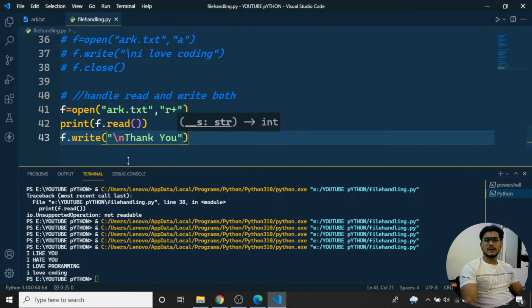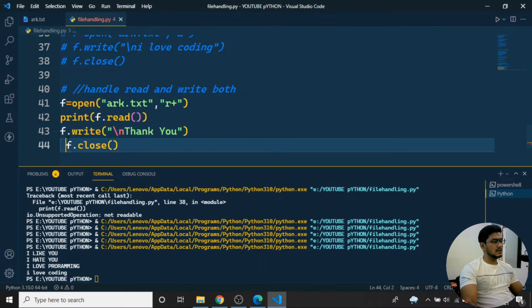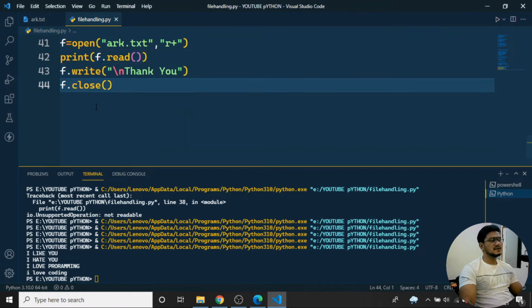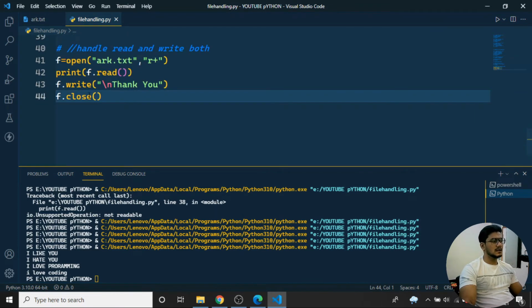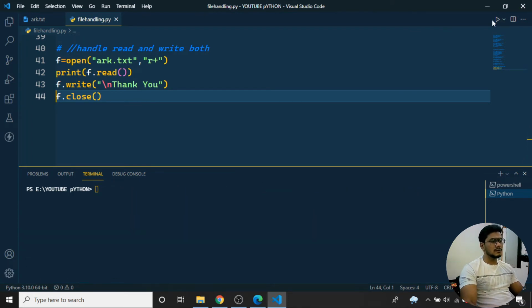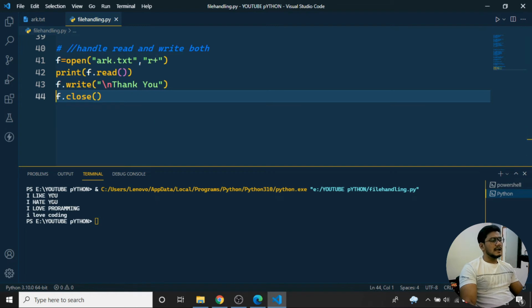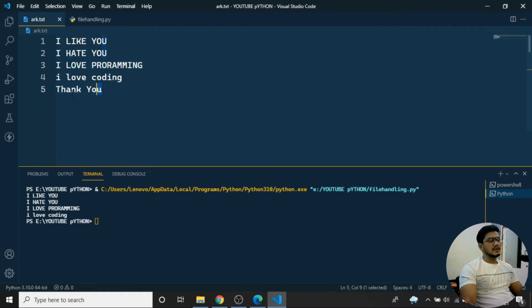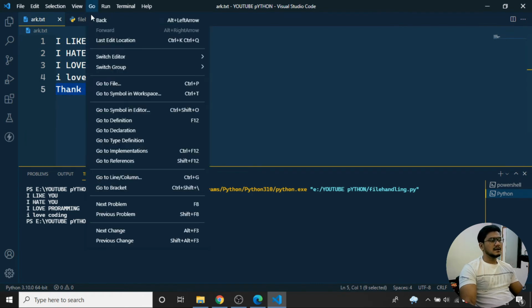I'll save it. Okay, once it has been saved, there is a good practice: closing the file. I'll close the file over here. Always watch the indentation spaces, and don't create unnecessary spaces over here. Now I'll clear the console first and run the program. You can see I like you, I hate you, I love programming, I love coding. Then if I come back here, you can see the thank you has been written.